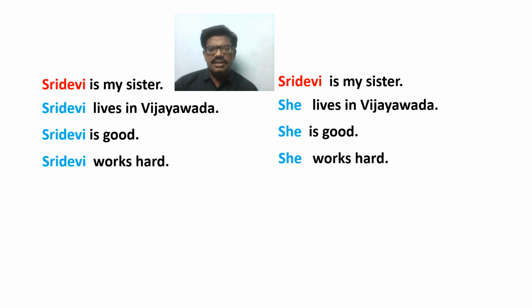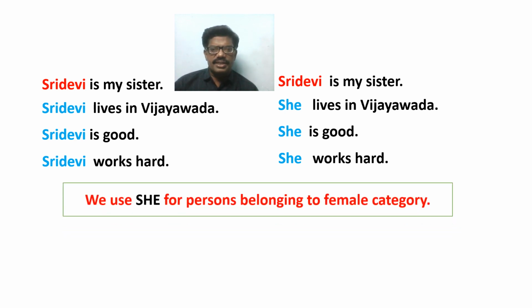Sridevi is my sister. She lives in Vijayawada. She is good. She works hard. In this way, she here is called pronoun because it is used in the place of noun Sridevi to avoid repetition of the noun Sridevi. Here the point is that we use she for the persons belonging to female category. ఆడవాళ్ళకు మనం she అనేటువంటి pronoun ను వినియోగిస్తాం.